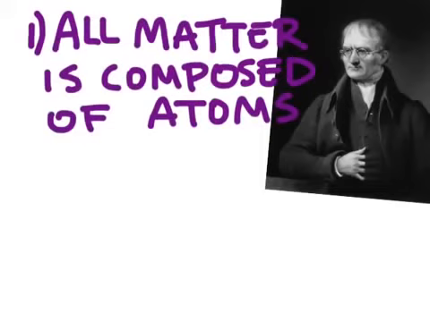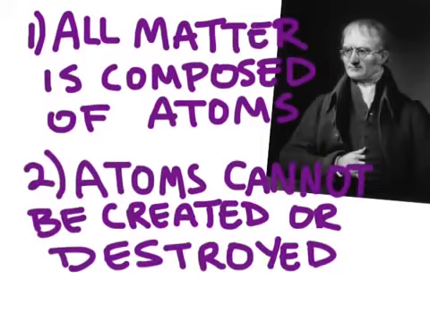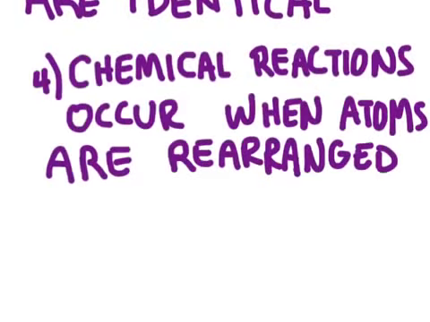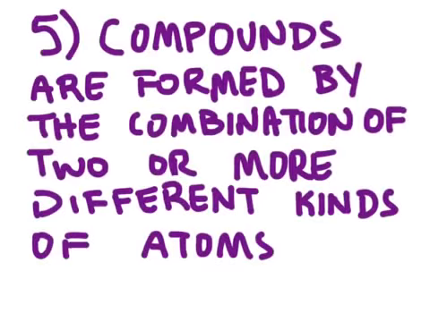First, he said, all matter is composed of atoms. Next, he said that atoms cannot be created or destroyed. His third postulate is that all atoms of the same element are identical, and so different elements have different types of atoms. Next, he said that chemical reactions occur when atoms are rearranged. And finally, he said, compounds are formed by the combination of 2 or more different kinds of atoms.